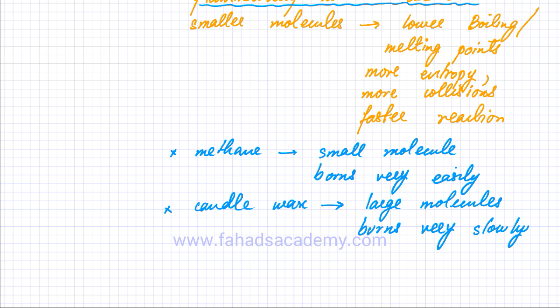So those are some of the examples that you can bring up when asked about the flammability of different organic compounds, and this applies to all the homologous series. So whenever you're talking about homologous series, the smaller molecules are going to be more flammable, and the larger molecules are going to be less flammable.